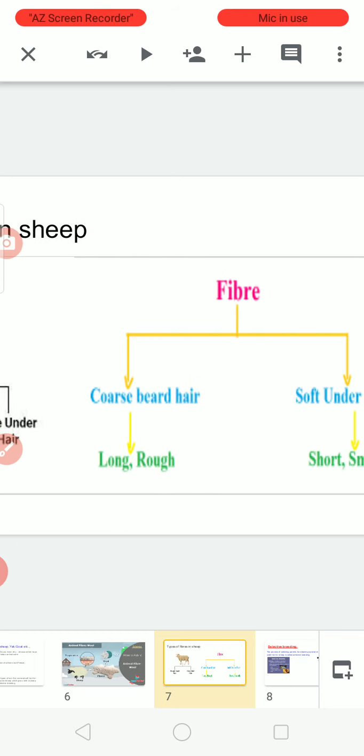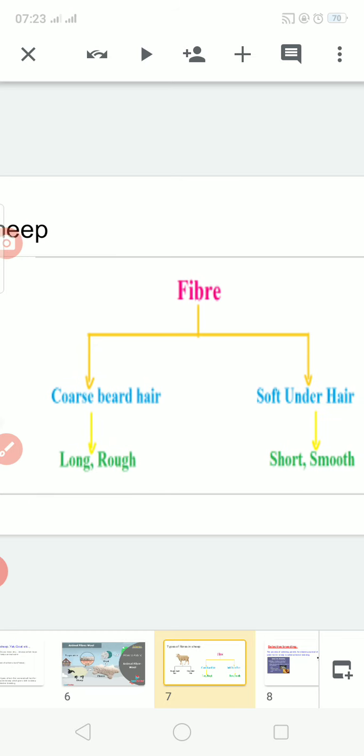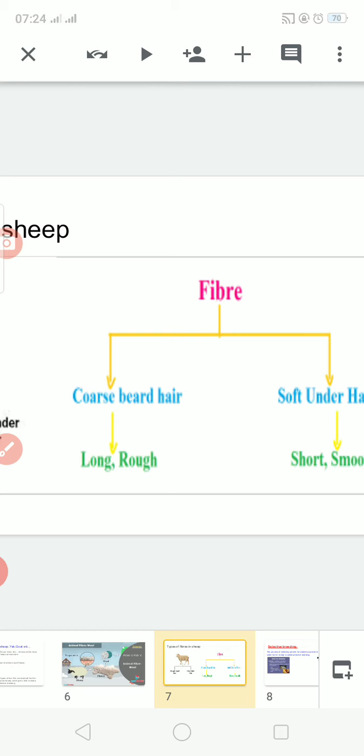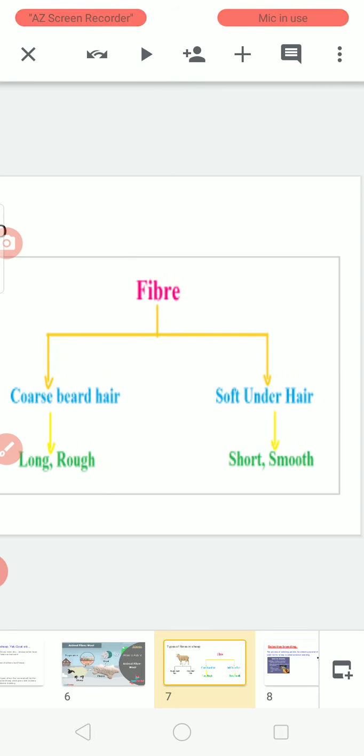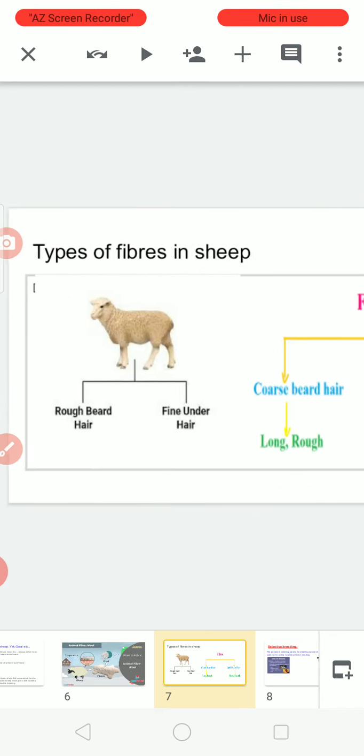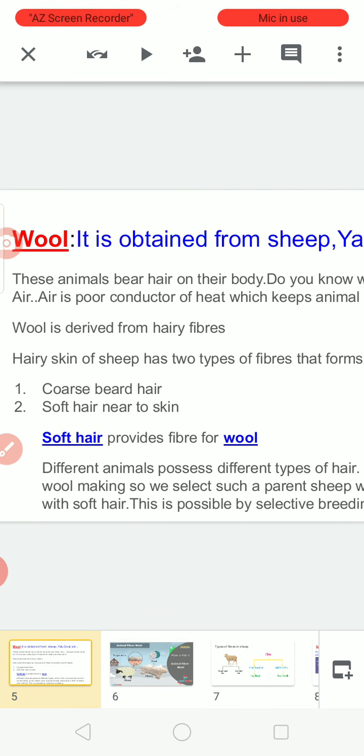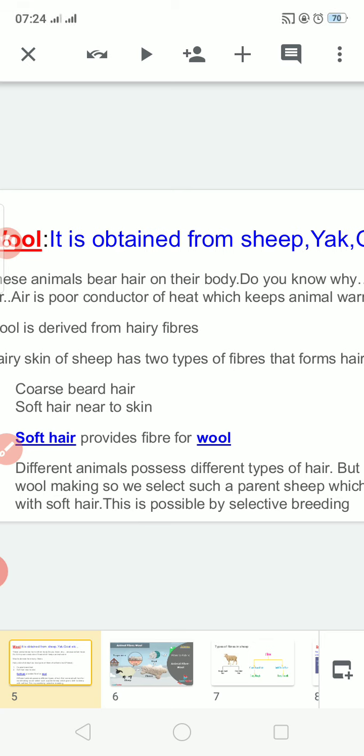One is called coarse beard hair, present on the top of the body. The other is soft under hair, present near the skin. The soft under hair is short and very smooth. The hair on top is long and rough. For making fiber we use the short under hair because of its smoothness. So this soft hair is the main source of fiber for wool.